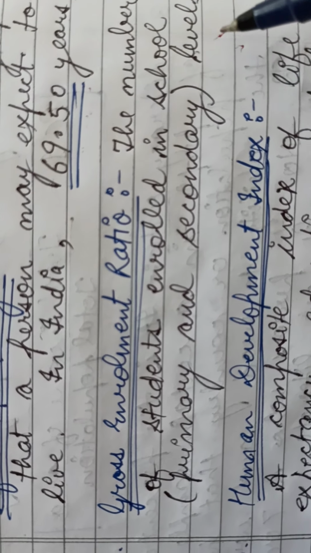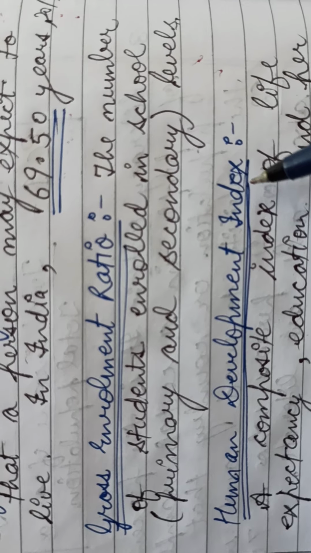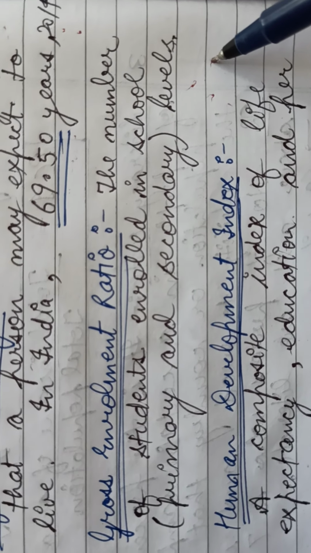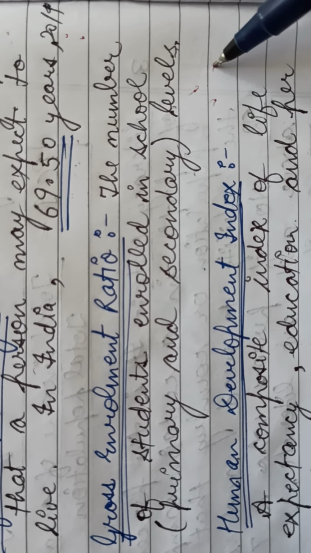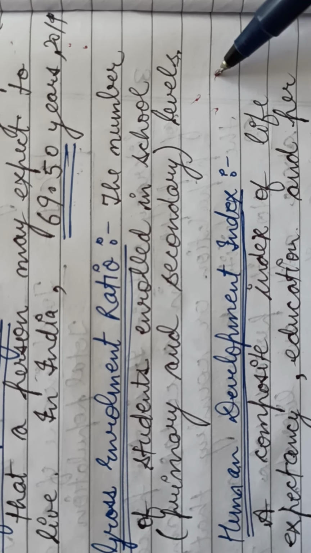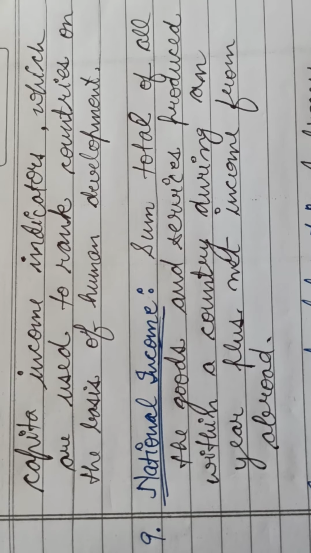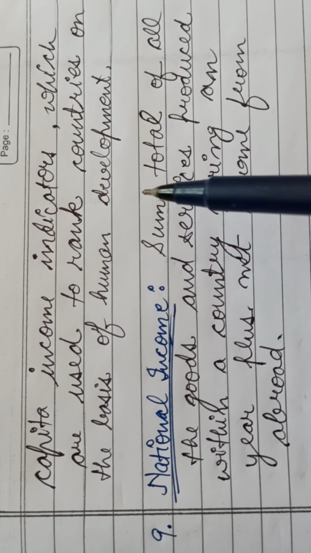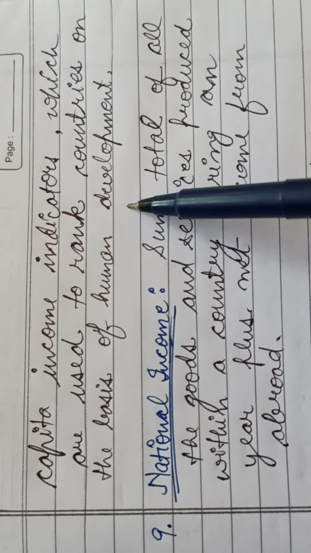The next term is the Human Development Index, also commonly known as HDI. It is a composite index of life expectancy, education, and per capita income indicators, which are used to rank countries on the basis of human development.